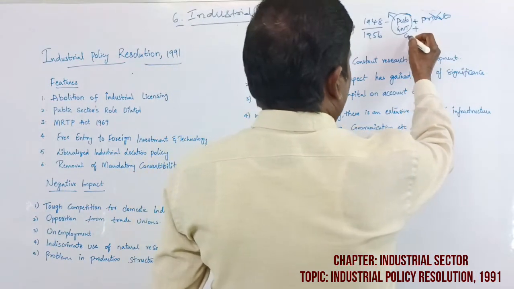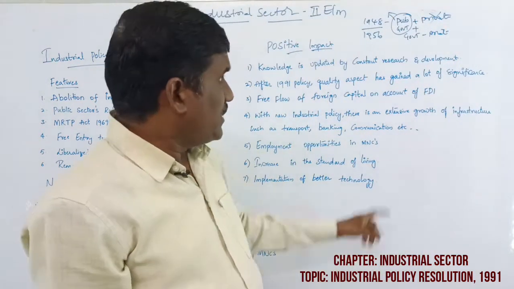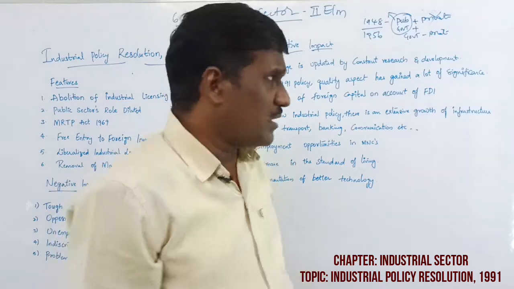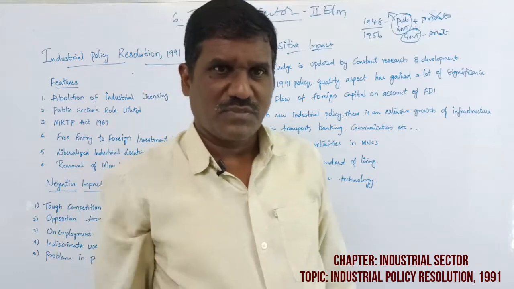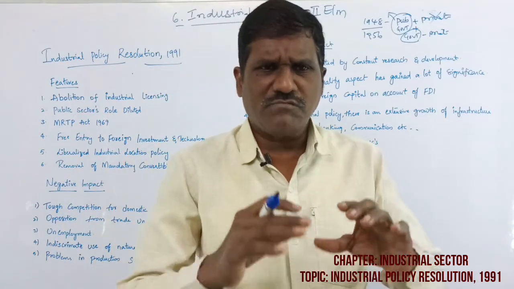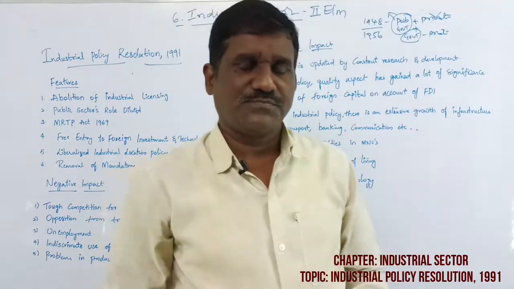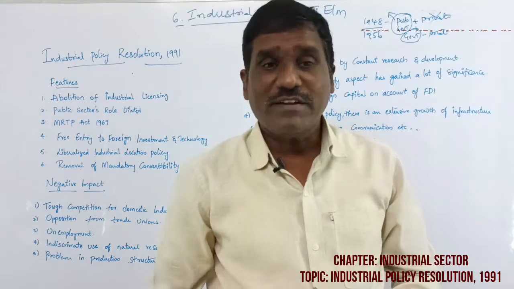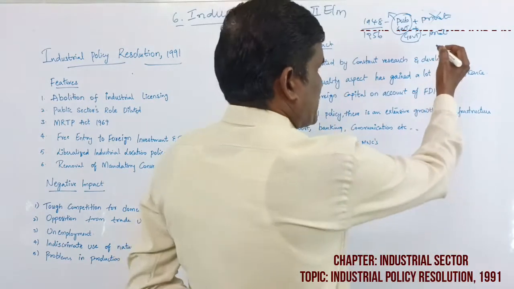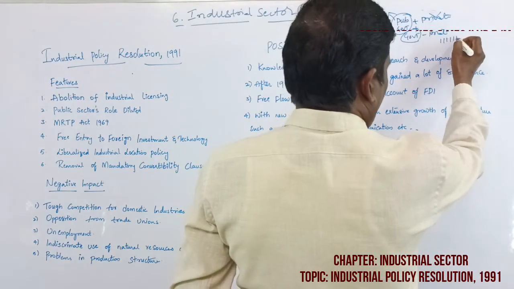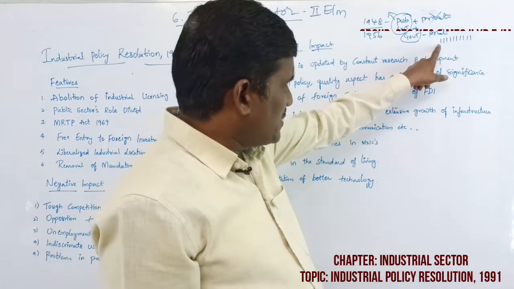There is the public sector, meaning the government sector, and the private sector. In the 1956 Industrial Resolution also, more priority was given to a socialistic pattern economy. What is the socialistic pattern economy? The industries going to be established in India are totally organized by the government sector. No priority to the private sector. Once again, the aim of the government is the establishment of a number of industries. What is the purpose? To establish a number of industries.